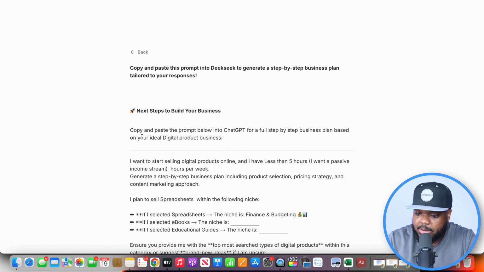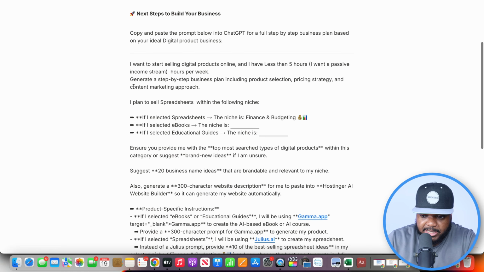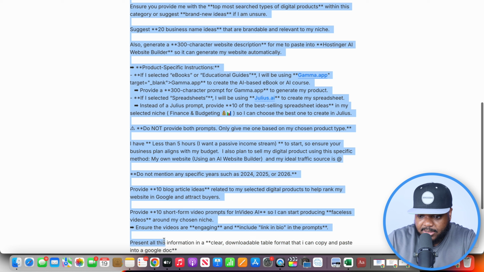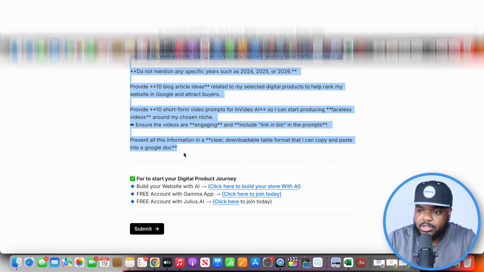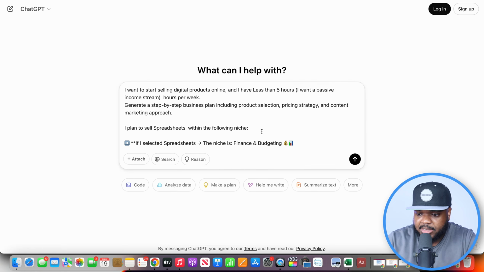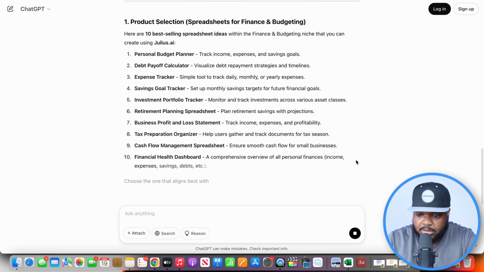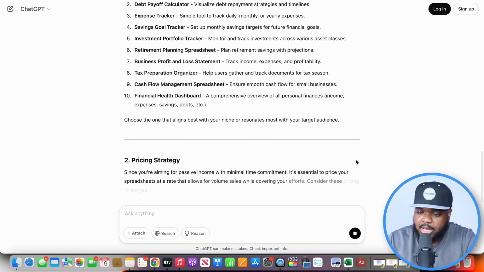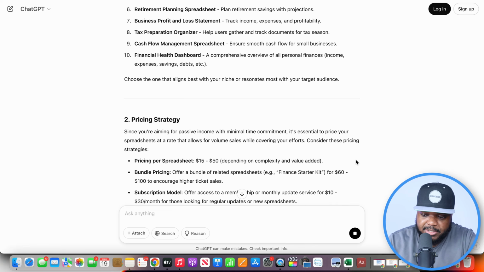Okay, perfect. So it's now come back with this prompt that you're going to need to paste into ChatGPT. So just underneath this line right here, you're going to need to copy all of this just like that. You don't necessarily need to read it because it's already connected to the answers that you selected. So you're just going to open up ChatGPT just like this and paste it in there, and then click on enter. It's then going to get to work to start producing a detailed, personalized business plan that you're going to use when it comes to helping you with this side hustle.